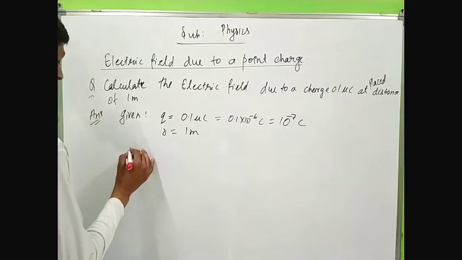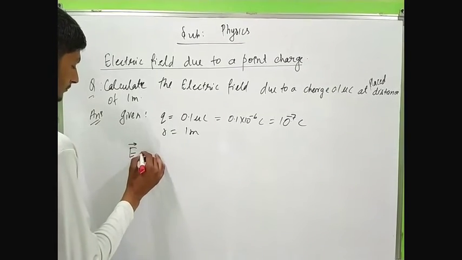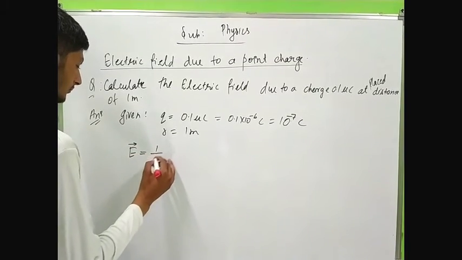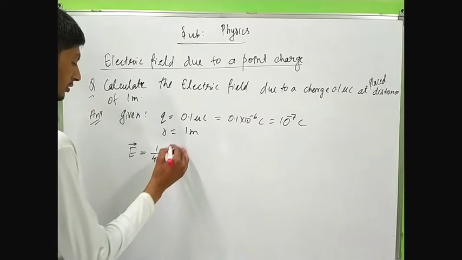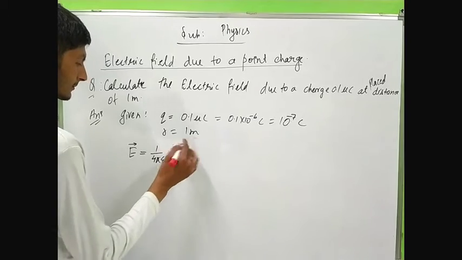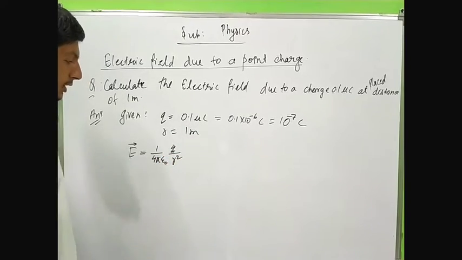Therefore electric field intensity is 1 by 4 pi epsilon naught q by r square.